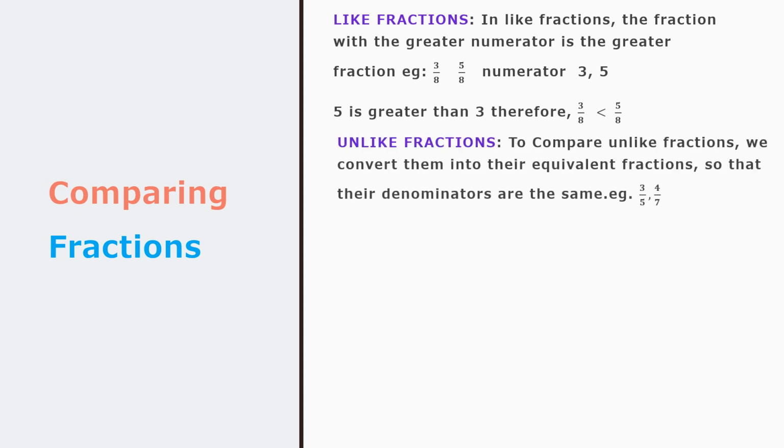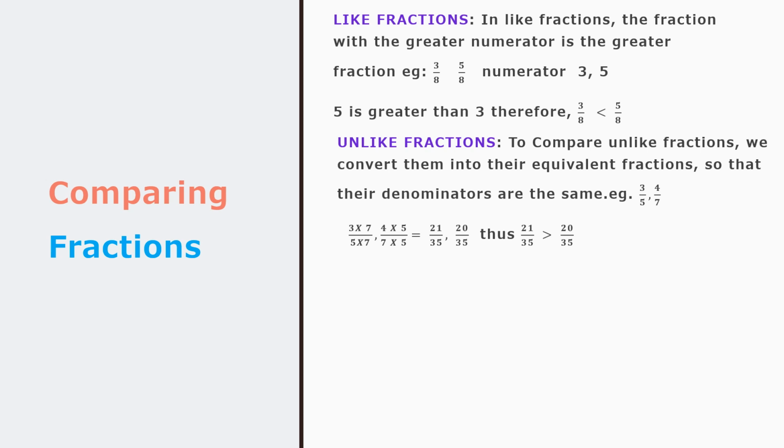Unlike fractions. To compare unlike fractions, we convert them into their equivalent fractions because denominator is different, so we cannot compare them, children. So we have to convert them to equivalent fractions so that the denominators are the same. So example, 3 upon 5, 4 upon 7. Both the denominators are different, so convert them to become the same denominator.